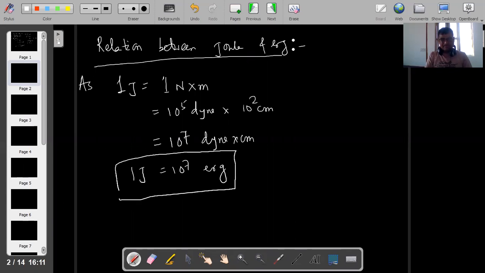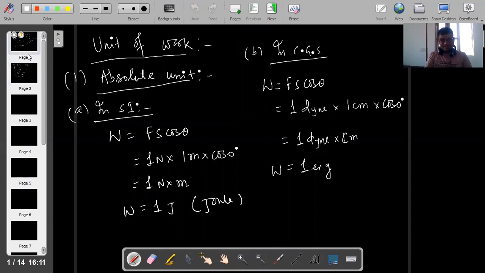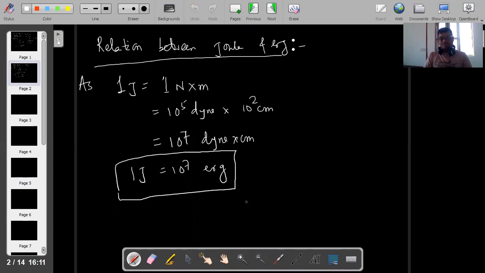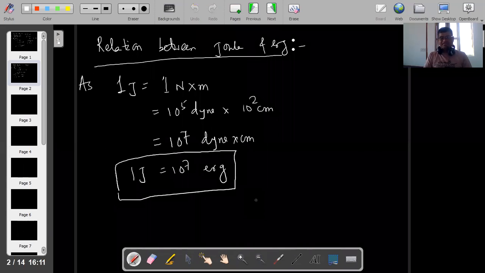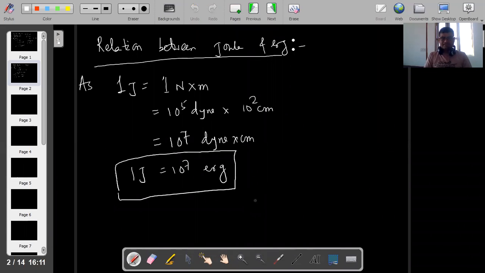1 joule is 10 to the power 7 erg. Is that clear? What is joule? 10 to the power 7 erg. This is the absolute unit of work.